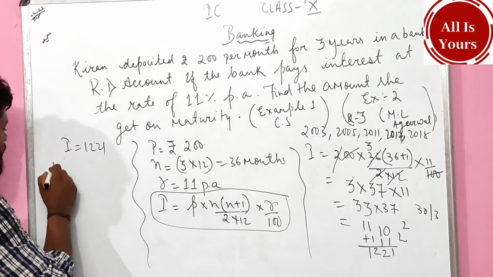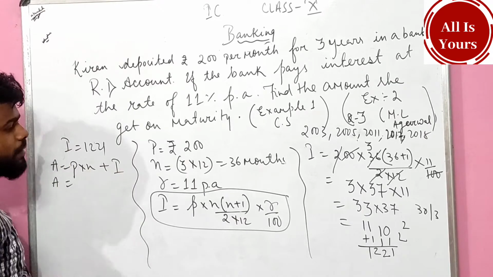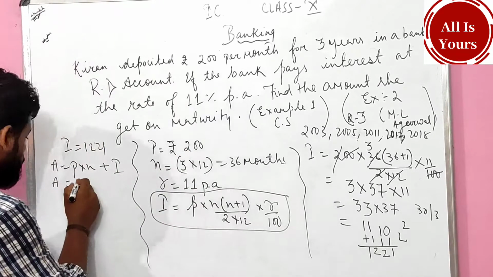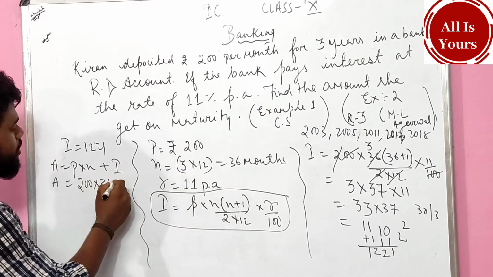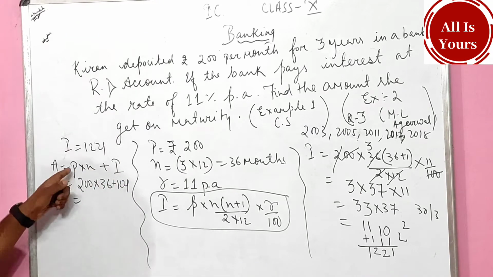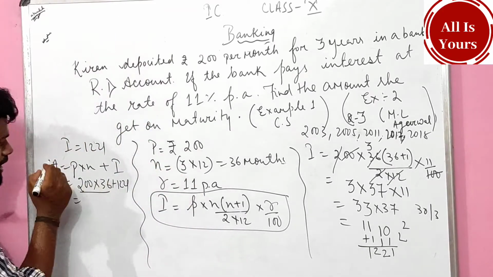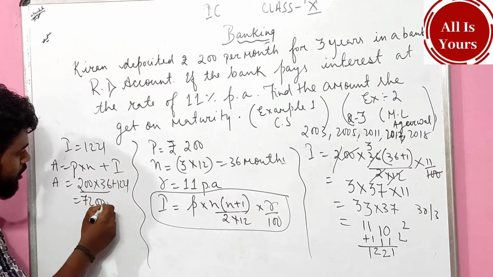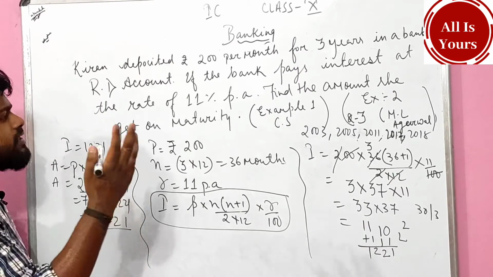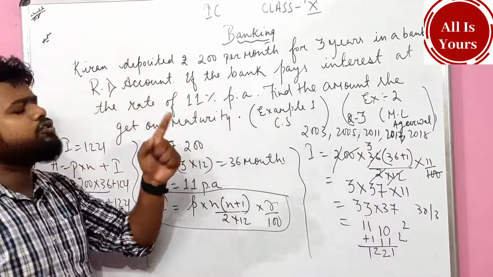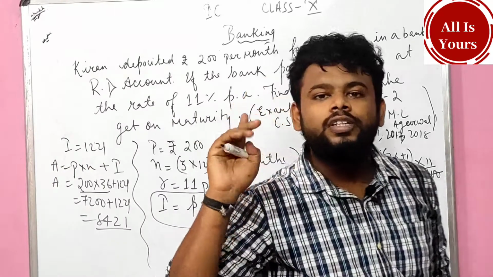So what is the formula? A equals P into N plus I. P is 200, N is 36 months, and I is 1221. As we do multiplication first, because of the BODMAS rule, bracket, division, multiplication, addition, subtraction, 36 into 200 is 7200, plus 1221, is 8421. That is the answer. Therefore, find the amount she gets on maturity. Writing 'therefore' is very important. If a child does not write it, he or she will lose marks.